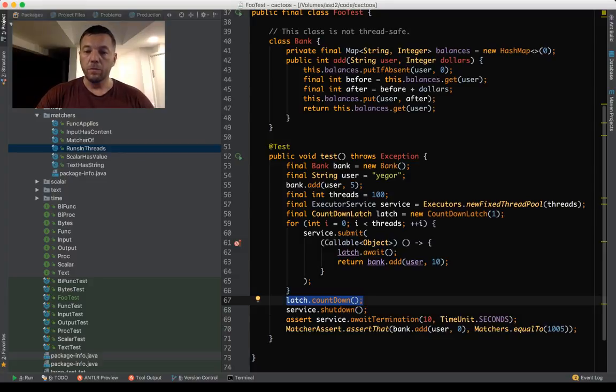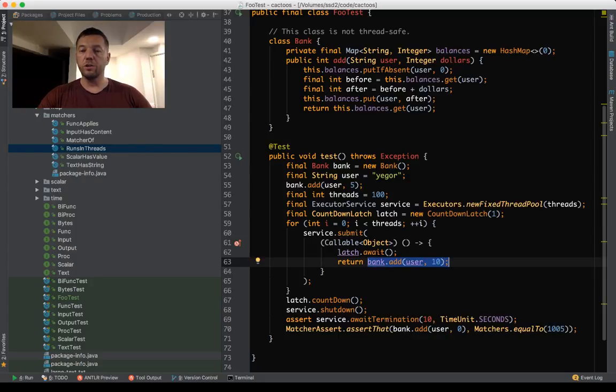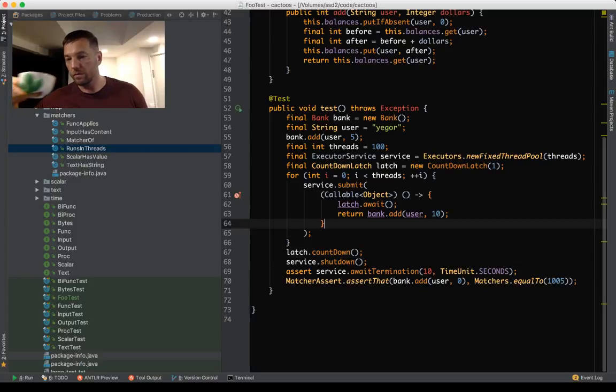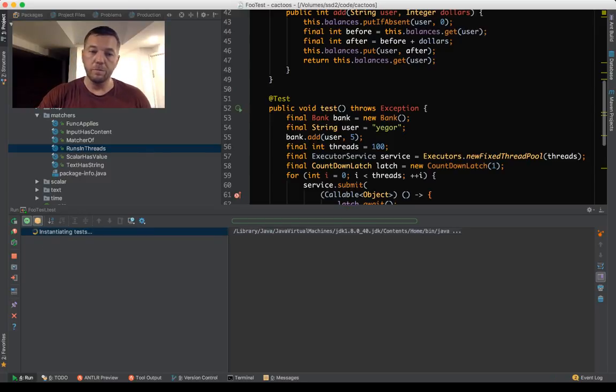So now all of them will do this bank add simultaneously. So now I am 99.9% sure that we will have the problem. We will have the synchronization issue. If it's not going to happen, Jesus. Okay, let's try again. Maybe we need 1,000 threads.